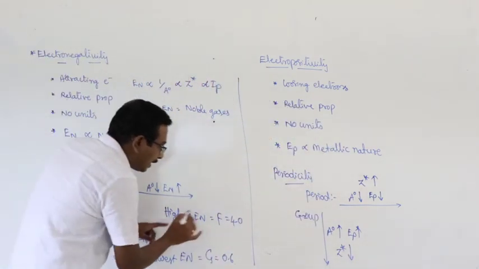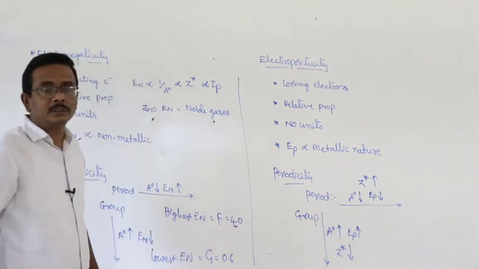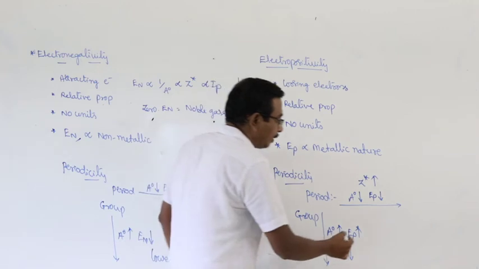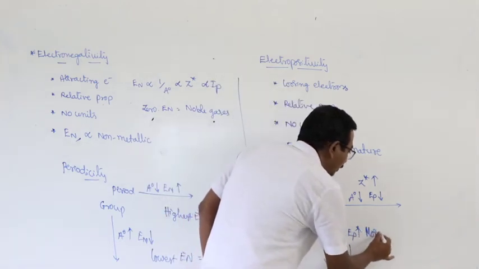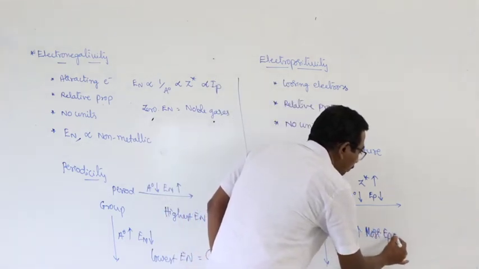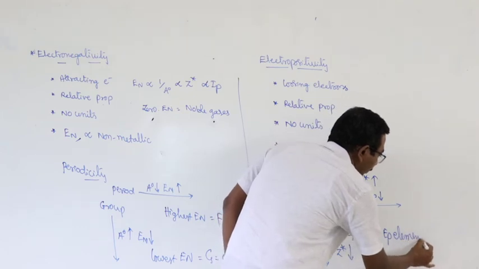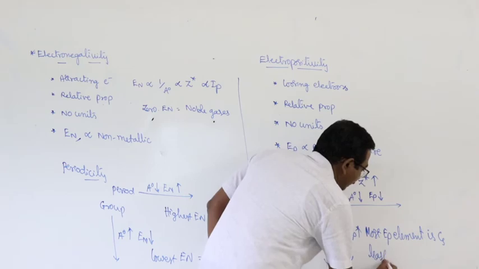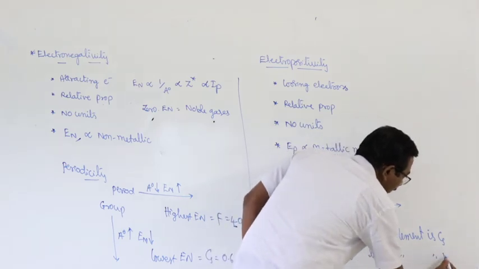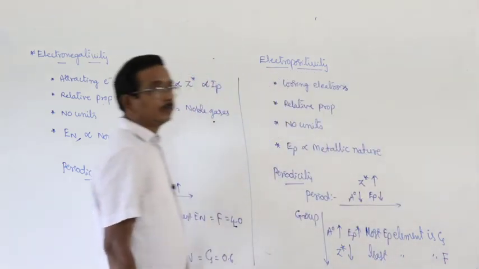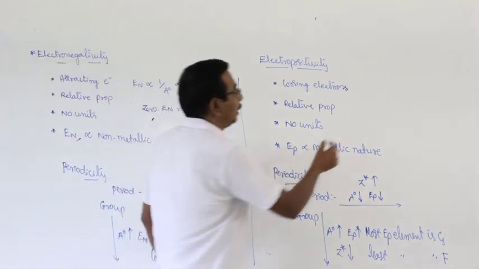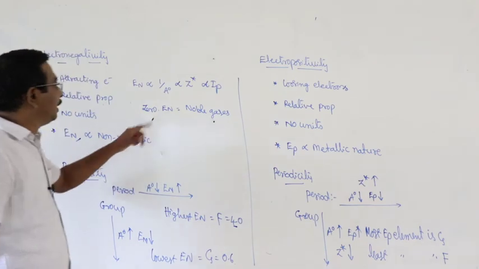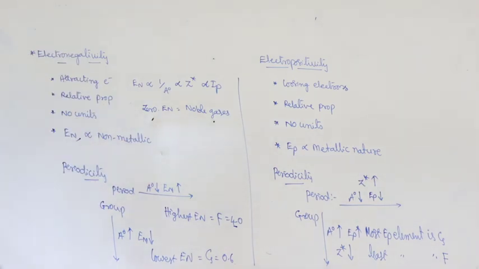The element with the highest electronegativity is fluorine and the lowest is cesium. Here, the most electropositive element is cesium. The least electropositive element is fluorine. And the elements with zero electropositivity or zero electronegativity are noble gases.